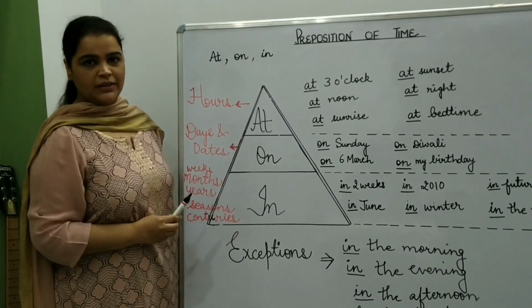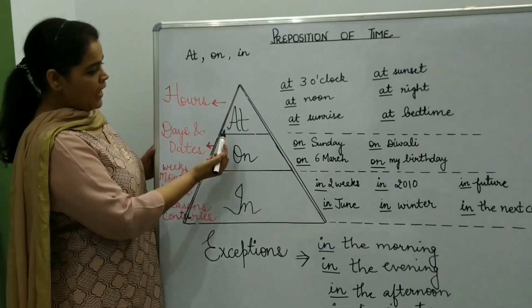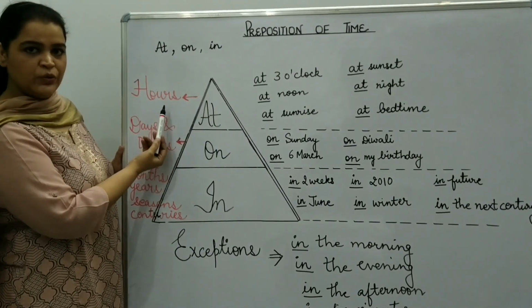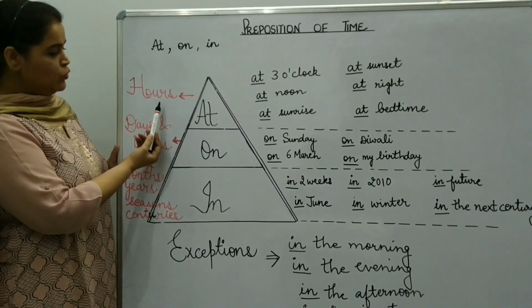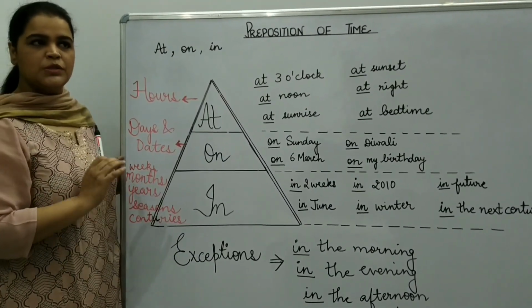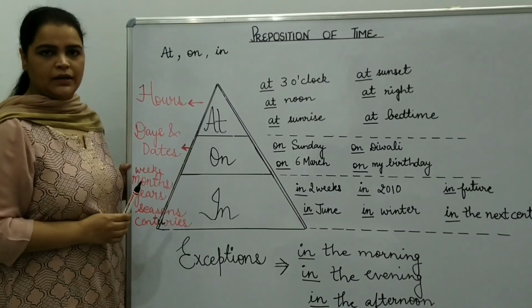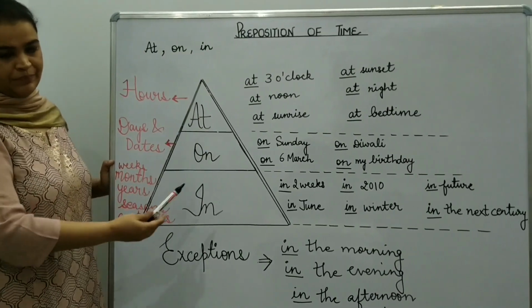There's a reason behind it. You can see this. At is used with hours. Hour is the smaller unit of time. When you want to talk about some specific time or particular time, then you should use at. You can see some examples here.